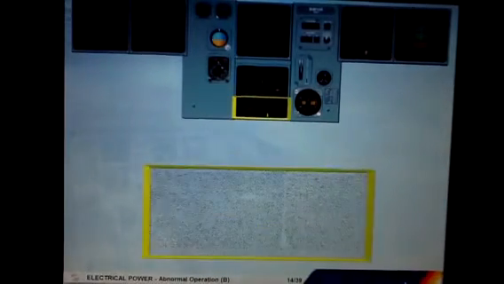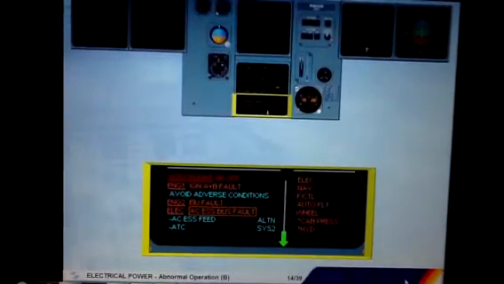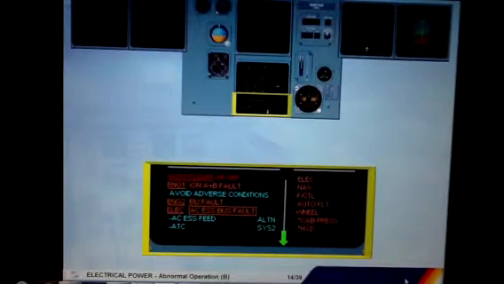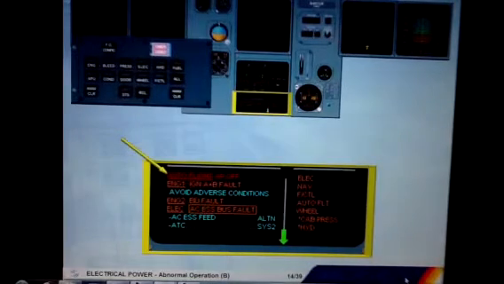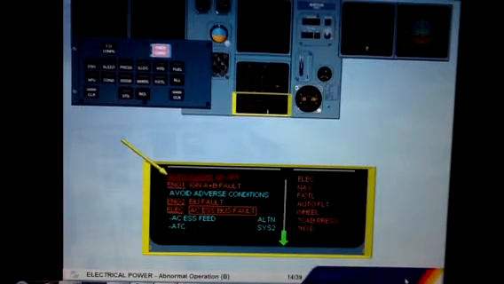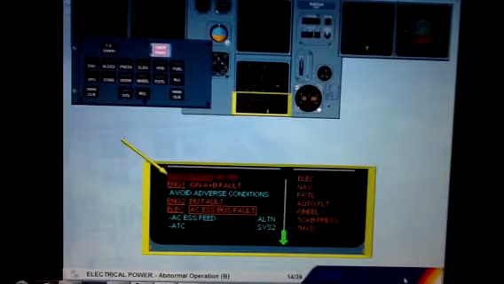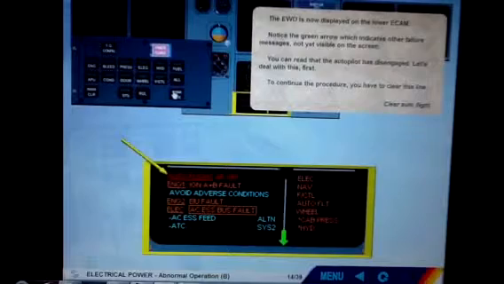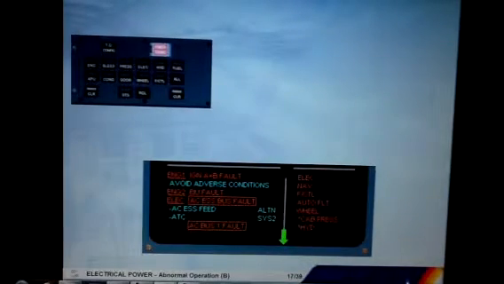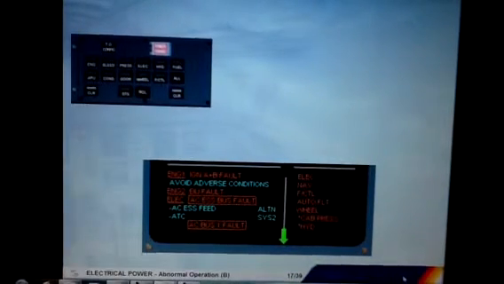The engine warning display is now displayed on the lower ECAM. Notice the green arrow which indicates other failure messages not yet visible on the screen. You can read that the autopilot has disengaged. Let's deal with this first. To continue the procedure, you have to clear this line. Clear auto flight. The line concerning the autopilot has disappeared.